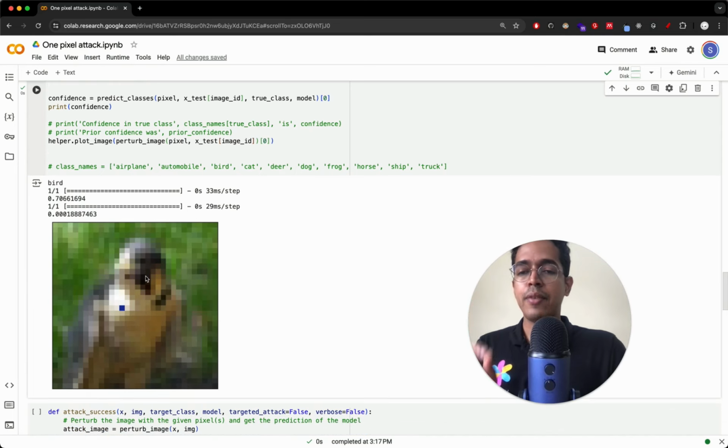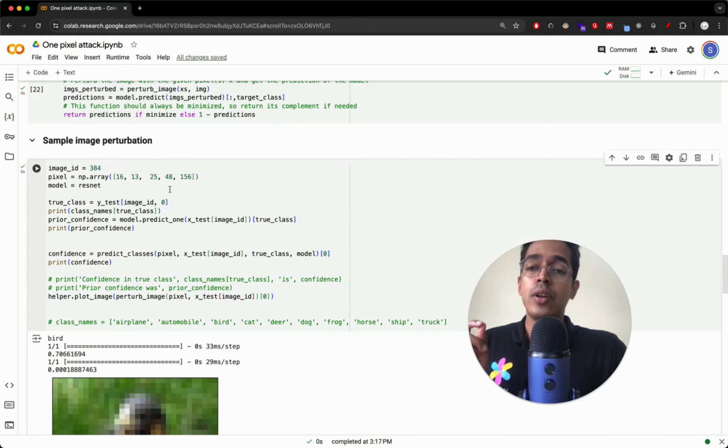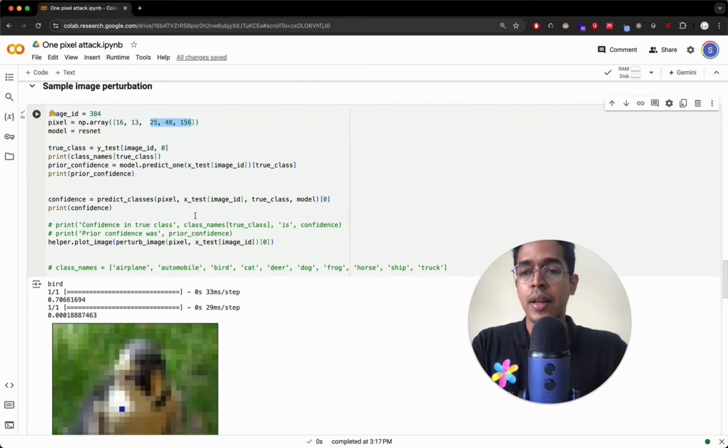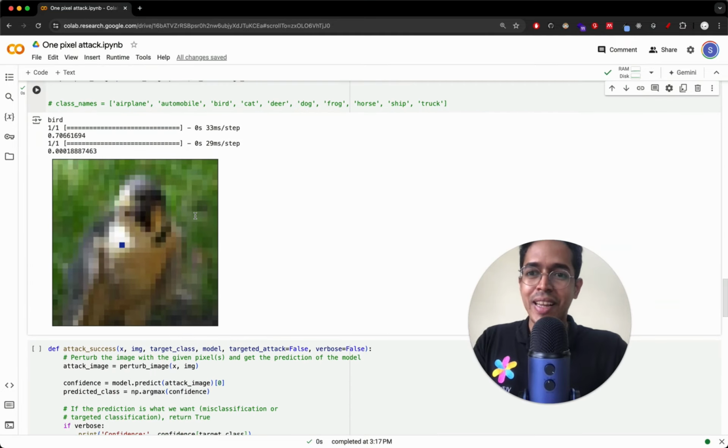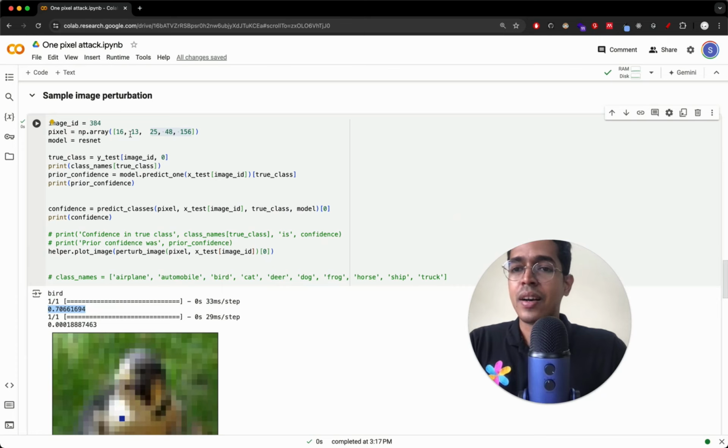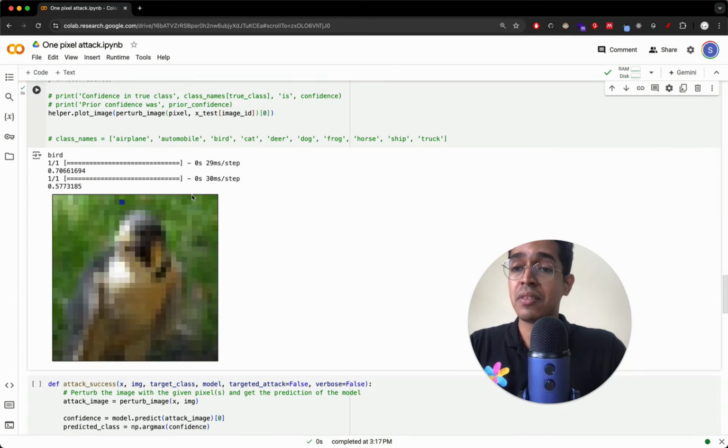So the goal is identifying how we know that this pixel is the one we have to modify, and how we know the value by which the RGB has to be modified. That is where differential evolution comes in to figure it out. I hope you can now see the degree by which confidence is reducing. If you randomly select 1,13, this may not happen.